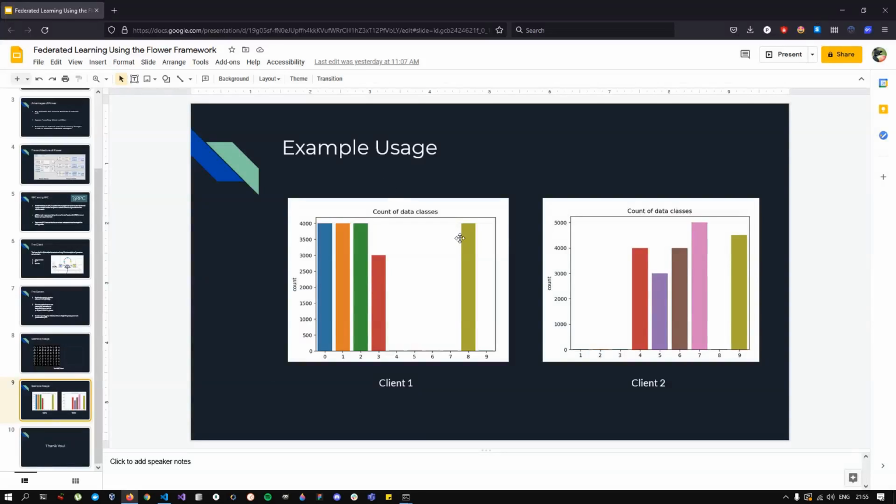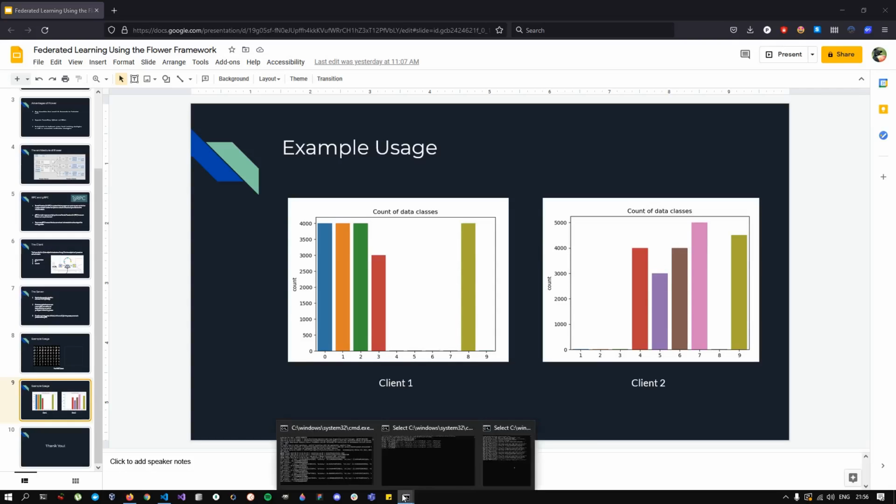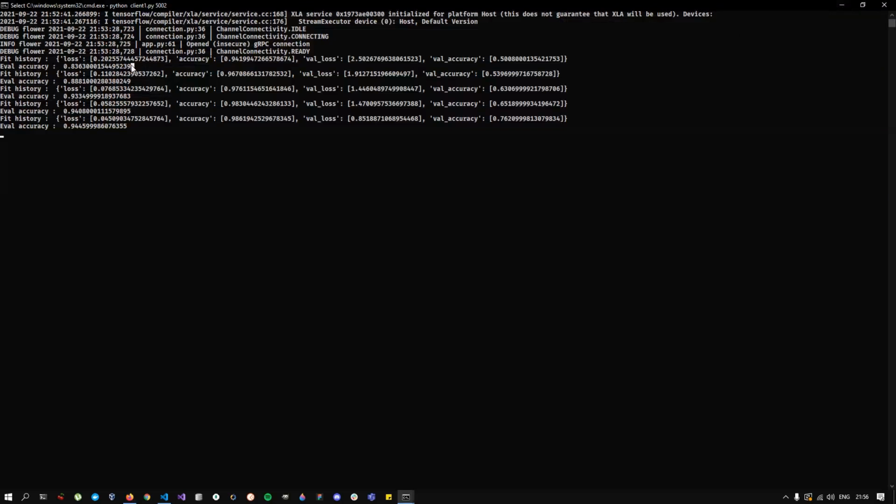So what happens is, the knowledge from this model and the knowledge from this model, both of them are combined together, and due to that a better model originates, which gives us a better accuracy of 83%. So the combined model that exists on the server, it gives us a better accuracy of 83%. And as time goes by, that model's accuracy, this eval accuracy, is the global model's accuracy. That accuracy keeps on growing and growing.